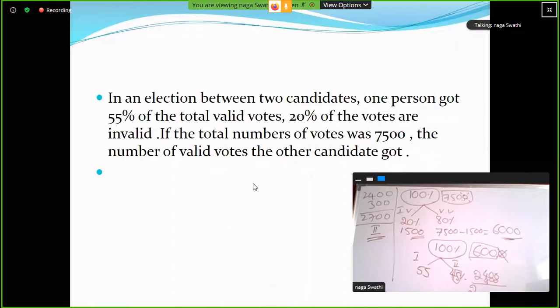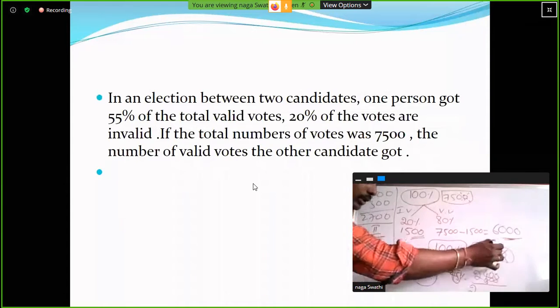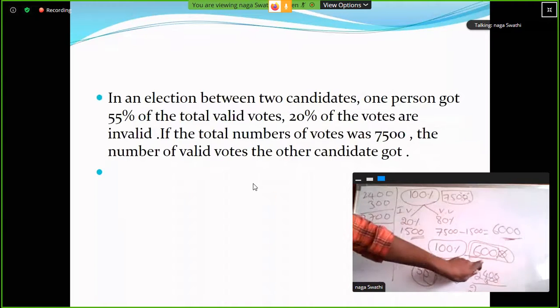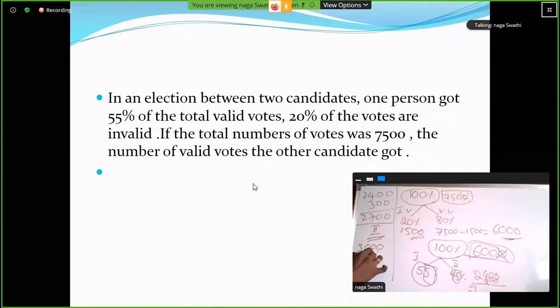So next, the first person got how many votes, ma? 50% value: 50 percentage out of 6,000 is half of the 6,000. Clear? 3,000. Next again 5% value: 10 percentage out of 6,000 is 600. Half of the 600 is 300. So the first person got how many votes, ma? 3,300. Clear? 3,300. Okay. So here, the first person got how many votes, ma? 3,300. So simple, ma.